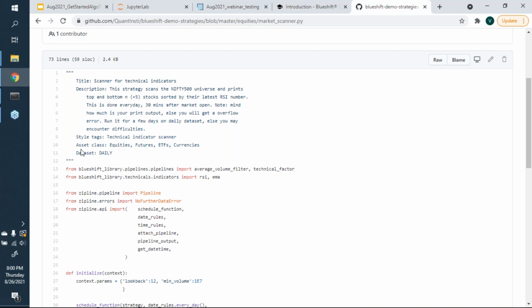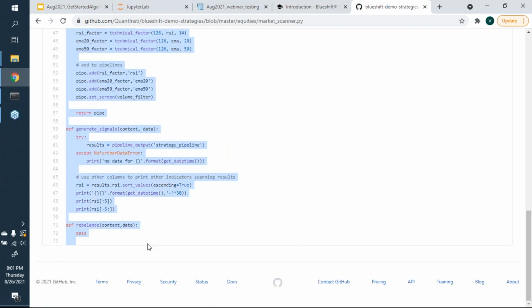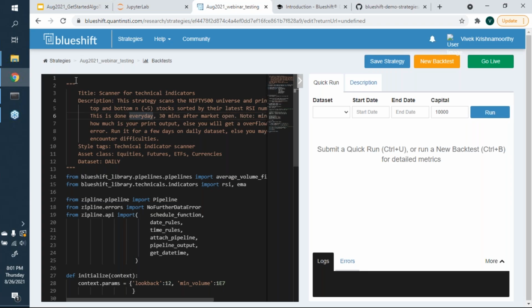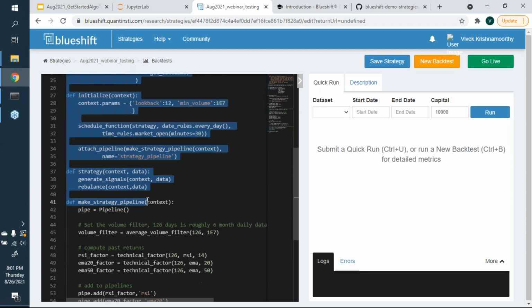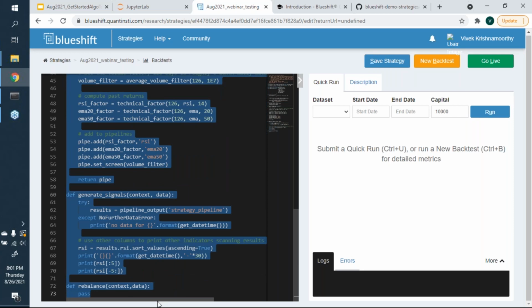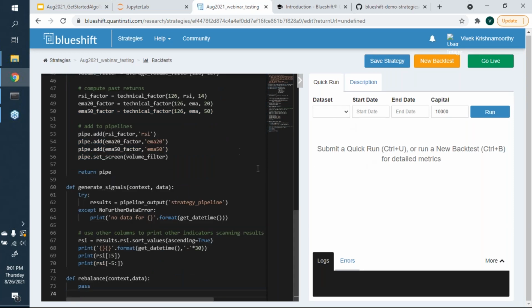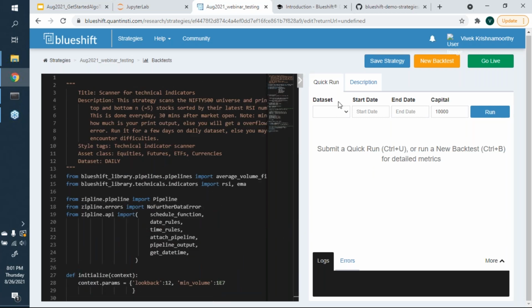It's a technical indicator. You can run it on equities, futures, ETFs, currencies, and you can run it on daily data. So all I've done is, in fact, let me just do that again. I will copy paste this entire code. We don't have time to go through the code line by line, but we can look at the output because that should give us some interesting insights. I will copy paste it here because right at the top it says that this can be run on daily NSE data. You will notice here that I have multiple options for the data set: NSE daily, NSE minute, NYSE daily and so on. I'll check NSE daily.